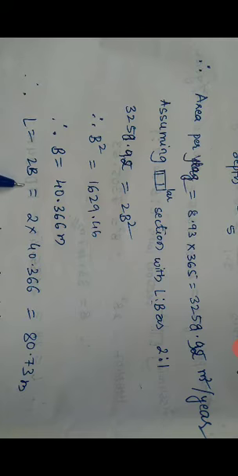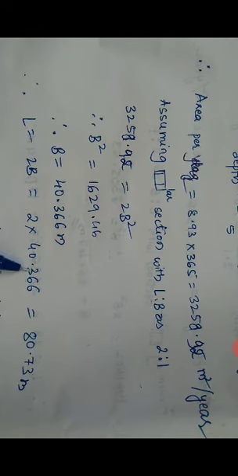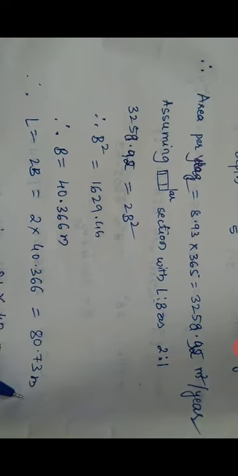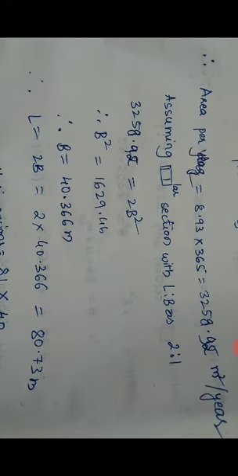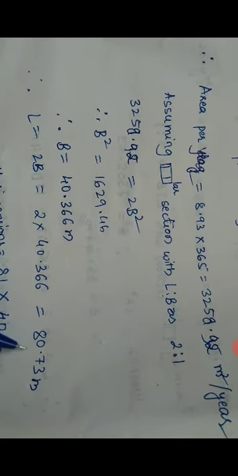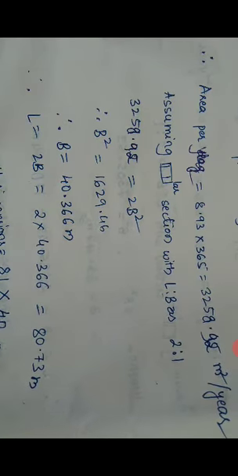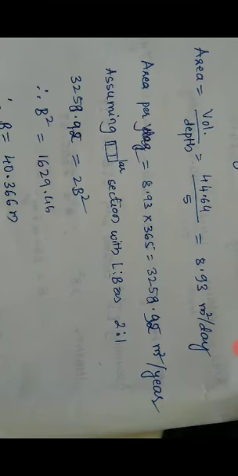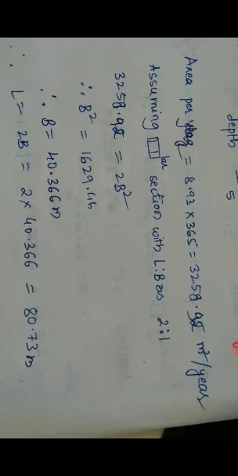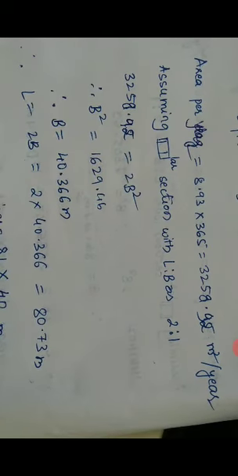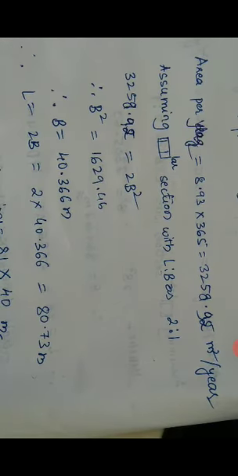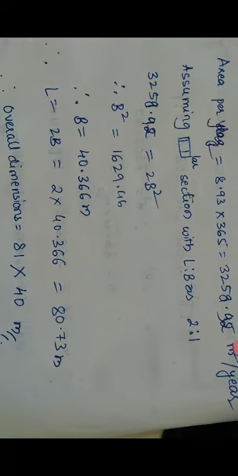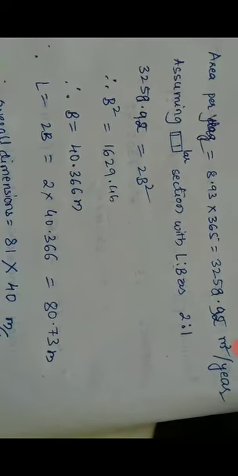Now you can find out the L. L is equal to 2b. So 2 into b is 40.366 times 2, so the answer is 80.73 meters. So the overall dimension, that is length into breadth, is 80.73, which means 81 by 40. That is the value of b. So the dimension required is 81 by 40 meters. This is a similar kind of problem.